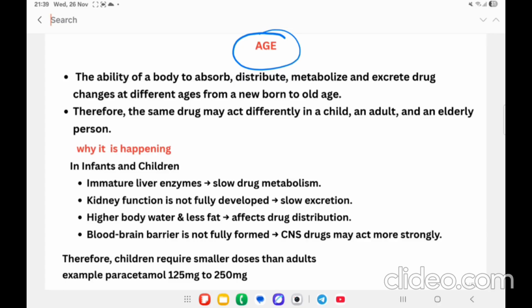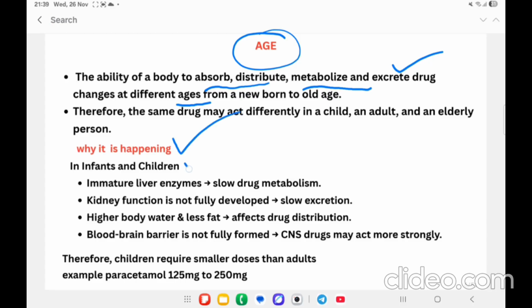That is, the ability of the body to absorb, distribute, metabolize and excrete the drug is going to change according to the age. Why is it going to happen?